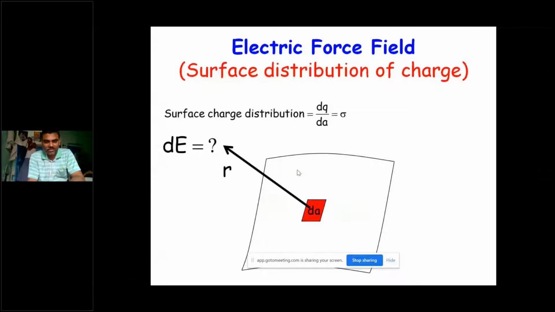Similarly, for the surface, instead of rho L, now you can say rho S or sigma, which is given by dq by dS or dA.